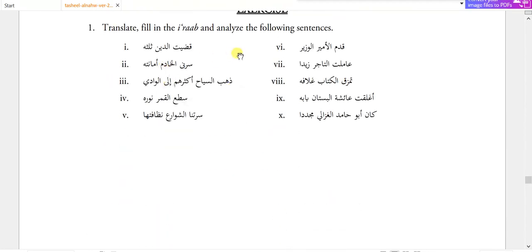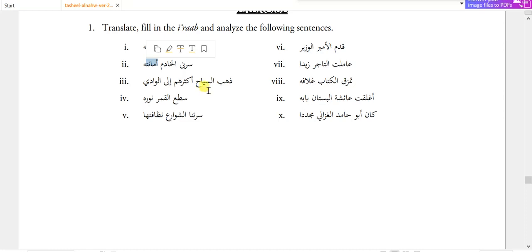Exercise. Translate, fill in the Arabic, analyze the following sentences. Qadaitu ad-daina sulusahu. I have cleared the loan, sulusahu, one third of it. So here sulusahu is badalul baz. Sarrani al khadimu amanatahu. The khadim made me happy, amanatahu, not the khadim himself, but his trustworthiness. So his honesty made me happy. So this is badalul ishtimal.